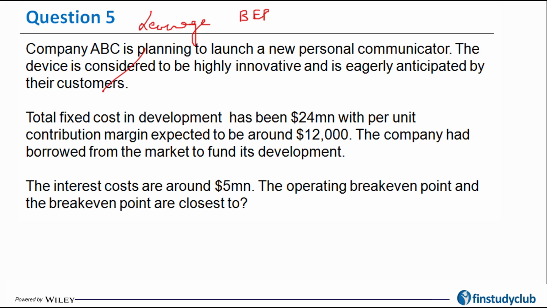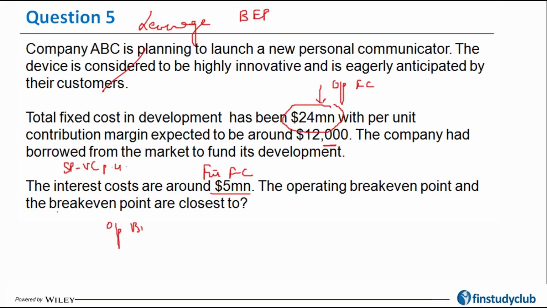The total fixed cost in development has been $24 million, with per unit contribution margin, which is selling price minus variable cost per unit, coming out to be $12,000. The company had borrowed from the market to fund its development. The interest costs are around 5 million. So this is the financial fixed cost and this is the operating fixed cost. The operating break-even and the total break-even point are closest to, so it is a pretty simple question.